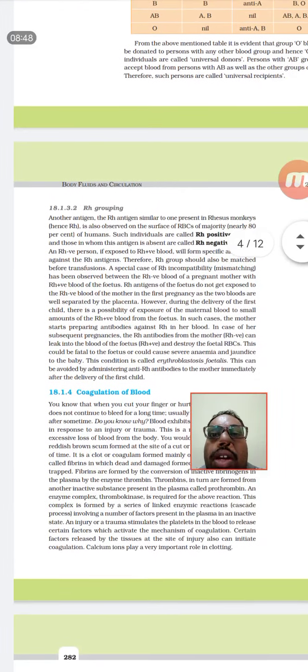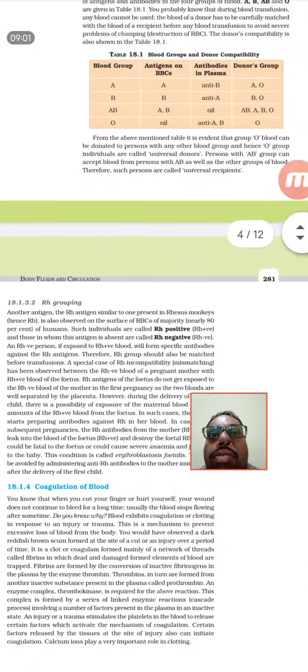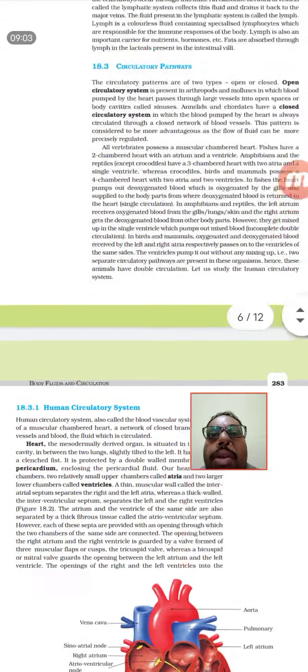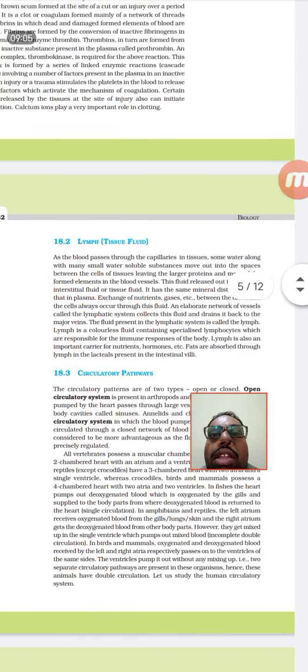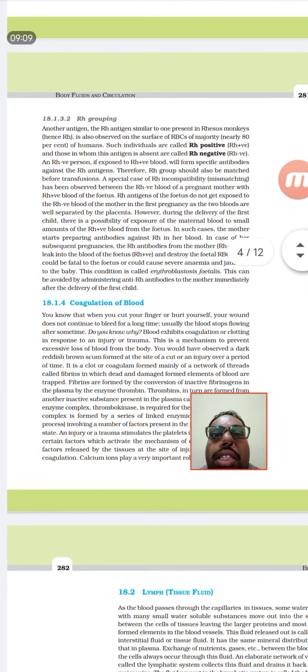Another blood group is known as the RH factor. The AB blood group depends upon antigen, and the RH factor also depends upon the antigen. After finding out this ABO blood group, they found that whenever they were transfusing the blood, some people were dying.